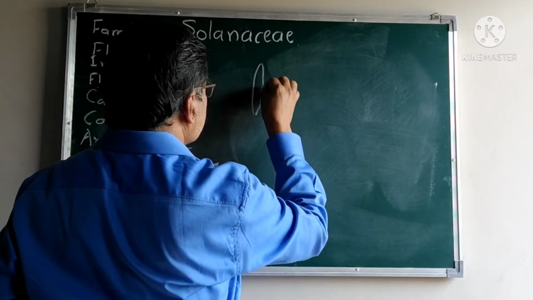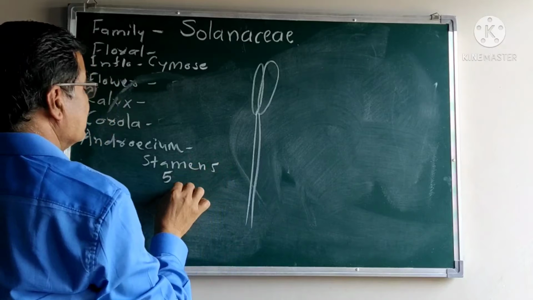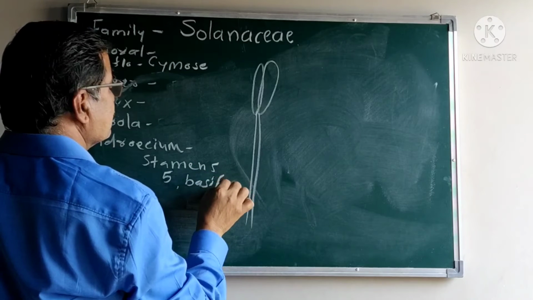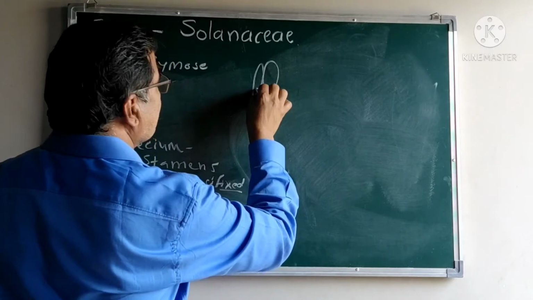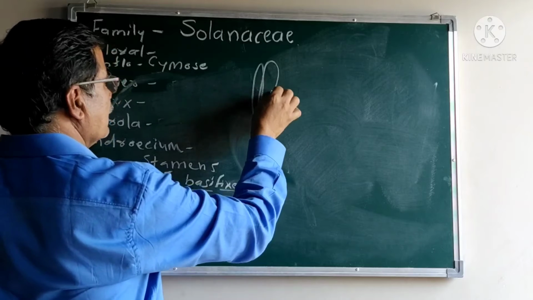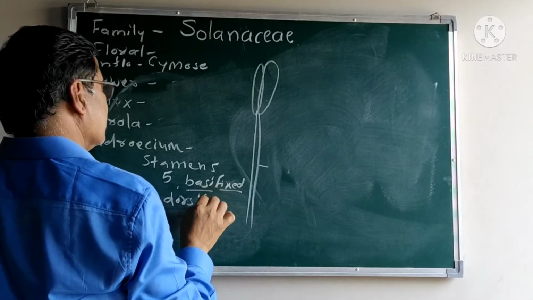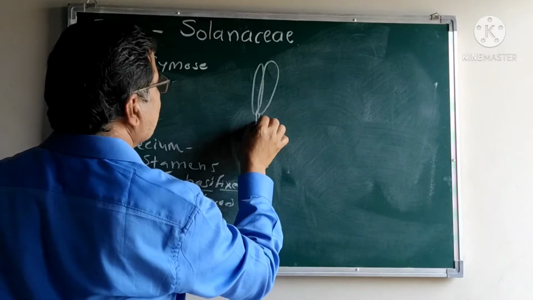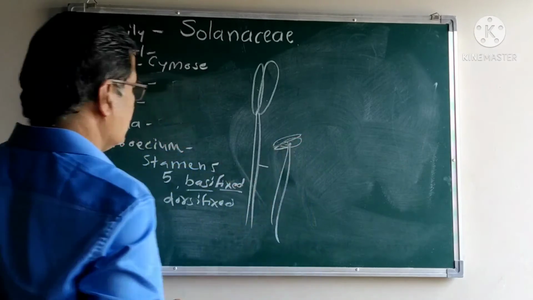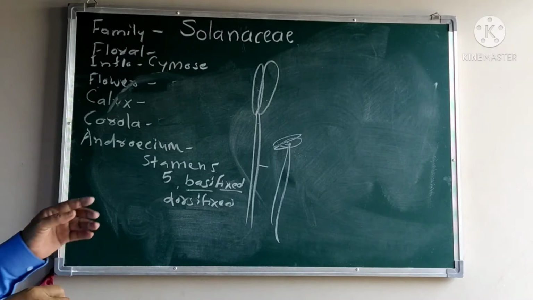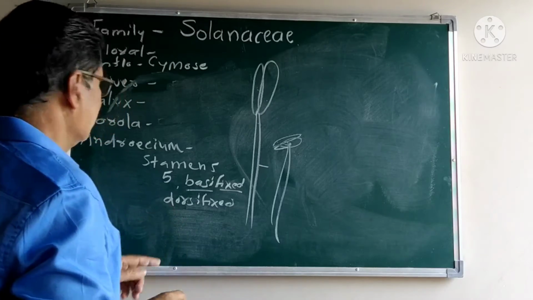In the majority they are basifixed, meaning the filament is attached to the base of the anther lobes. In some they are dorsifixed, where the filament is attached towards the dorsal side. Stamens are basifixed or dorsifixed.